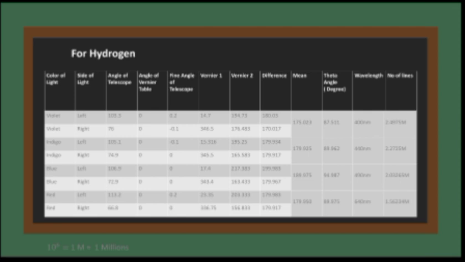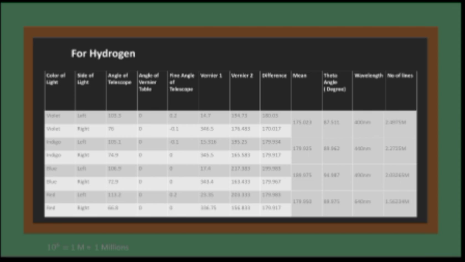The vernier 2 reading I found for violet left light is 194.73 and for violet right light is 176.483, and the difference gives us the reading. So 194.73 minus 14.7, we got 180.03. This is the difference for the violet left light reading, and the violet right light difference is 170.017. We take the mean of these two, and this mean is equal to 2 theta, and when this mean is divided by 2, we get the value of theta in degrees.